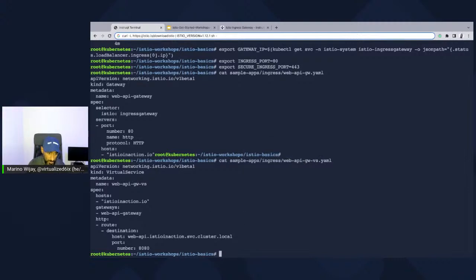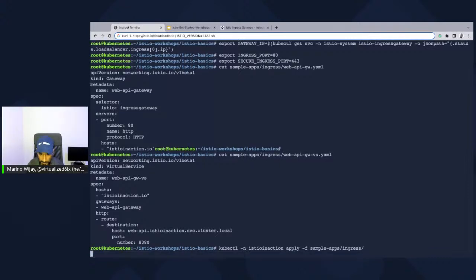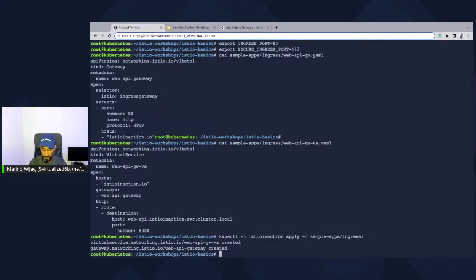Now we have to deploy these resources. We can also go and inspect the port number that's assigned to Istio Inaction's Web API, but I just explained that. Let's go ahead and apply these particular resources. You could do so either by calling out the specific YAMLs in the paths, or you can just use this command that I have on screen here: kubectl -n istioinaction apply -f, and the sample apps ingress directory. This will go ahead and deploy the two resources.